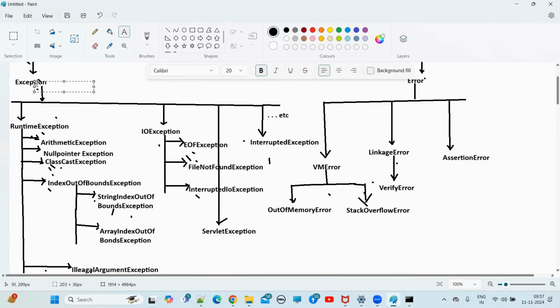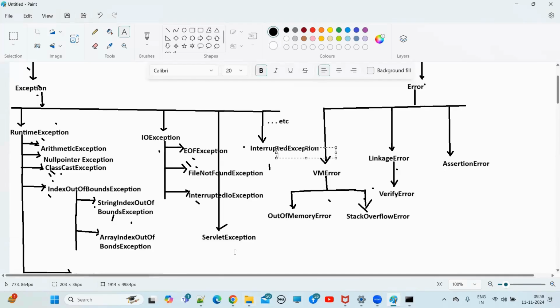So what are the remaining classes? Exception class. Is Exception class a checked exception or unchecked exception? Checked exception. IOException and its child classes, these are also what, guys? Checked exceptions. ServletException, this is also what? Checked exception. InterruptedException, this is also what? Checked exception. Understand?